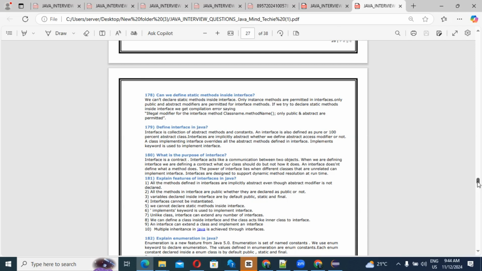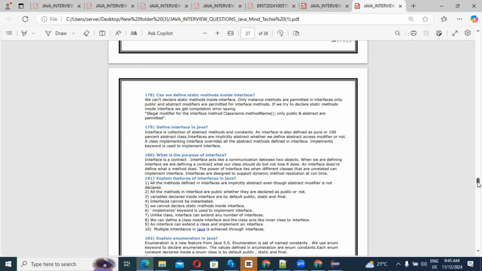So okay, these are the features that I'm going to explain now. All the methods defined in the interface are implicitly abstract, even though the abstract modifier is not declared. If you are not mentioning abstract, even then this method is abstract. Abstract means what? The method which doesn't have any body. All the methods in an interface are public, whether they are declared as public or not. This is also one feature.